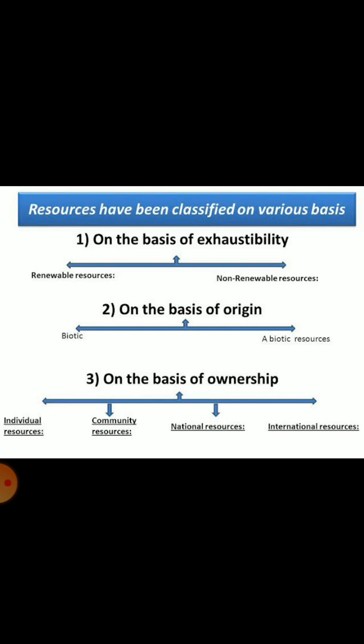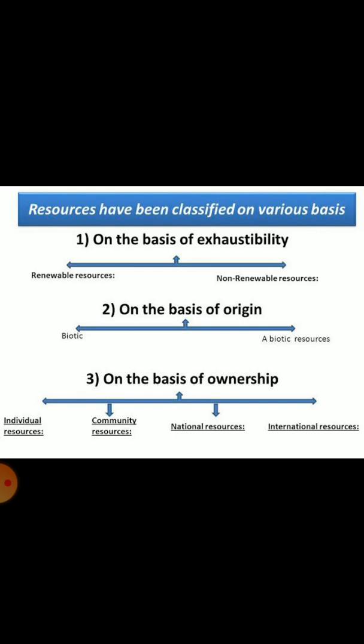Now individual resources, resources which are owned by private individuals, are known as individual resources, like car, house, book, field, plot. They are all individual resources, some basic examples of individual resource.